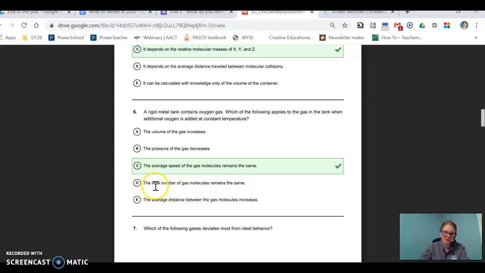D was another answer that people had said. The total number of gas molecules remains the same. That can't be true because we're adding more gas. So the total number of gas molecules has to increase by the way the question is worded.